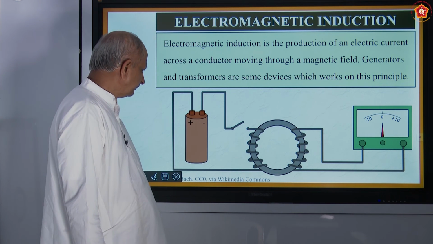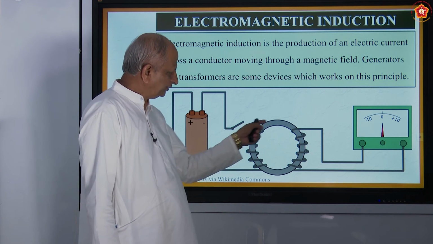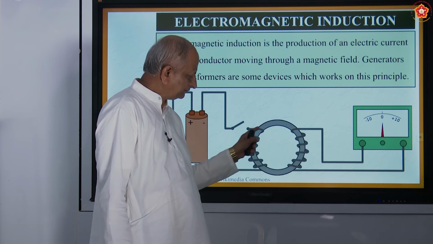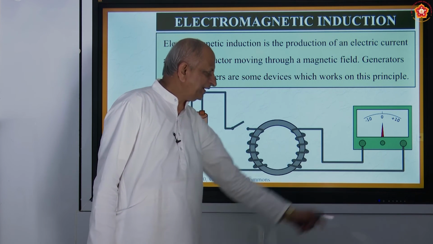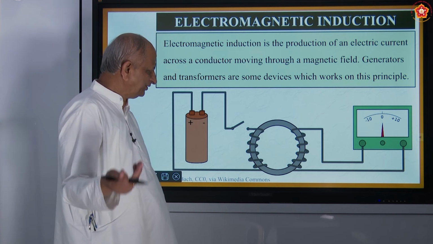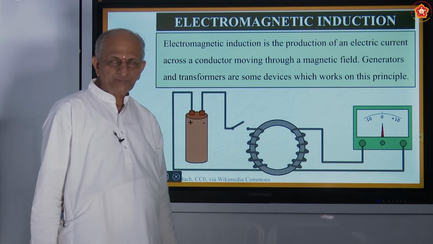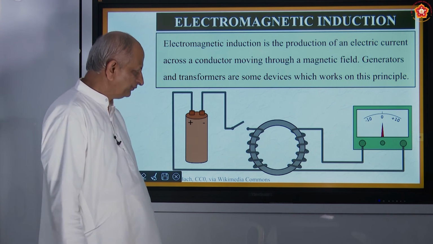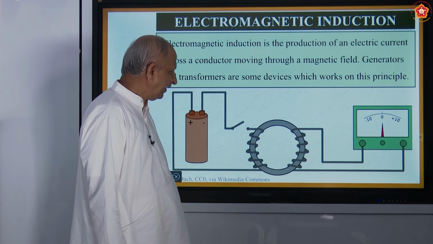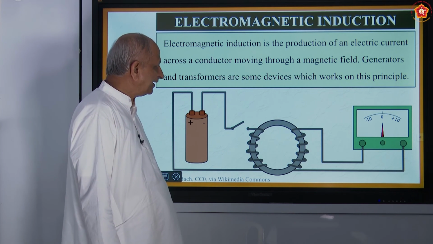Here you can see this battery. This is a coil here. This is a conductor and this shows the deflection. Whenever a magnet is introduced into an electrical field, it produces current. That was discovered by Michael Faraday and that is called electromagnetic induction.